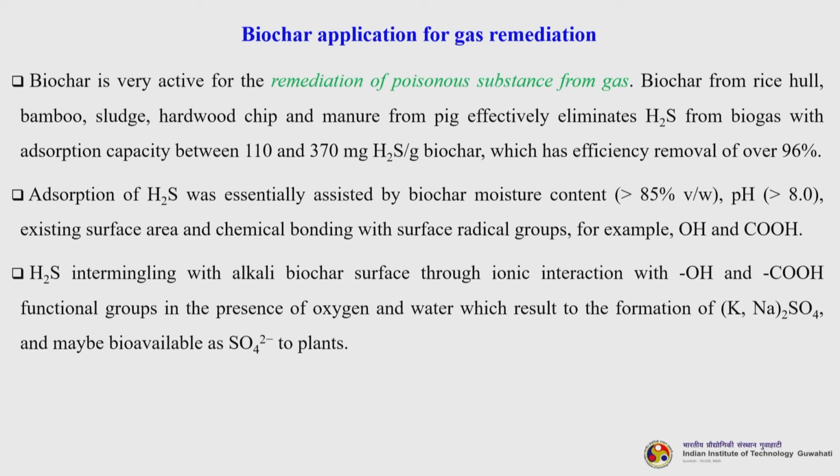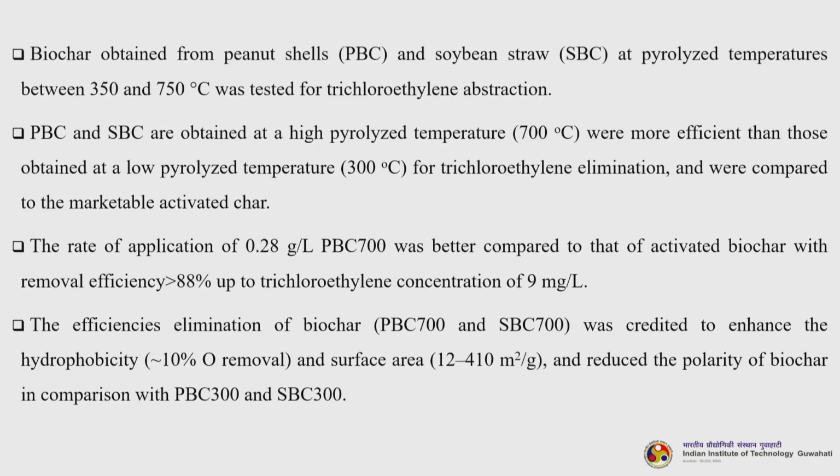Excellent removal efficiency actually. So, adsorption of hydrogen sulphide was essentially assisted by the biochar moisture content, which is almost greater than 85% volume by weight, pH greater than 8, existing surface area and chemical bonding with surface radical groups, for example, the OH and COOH functional groups. Okay. Hydrogen sulphide intermingling with alkali biochar surface through ionic interaction with OH and COOH functional groups in the presence of oxygen and water, which results in the formation of potassium and sodium sulphate, may be bioavailable as sulphate to plants.